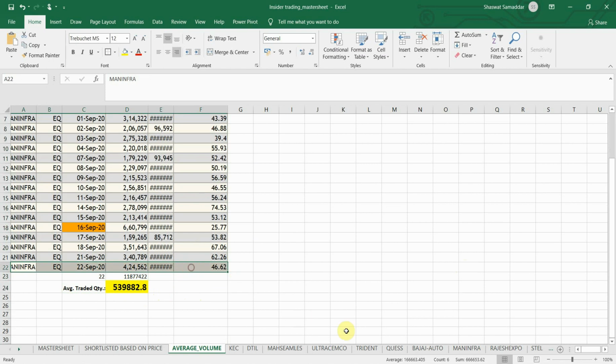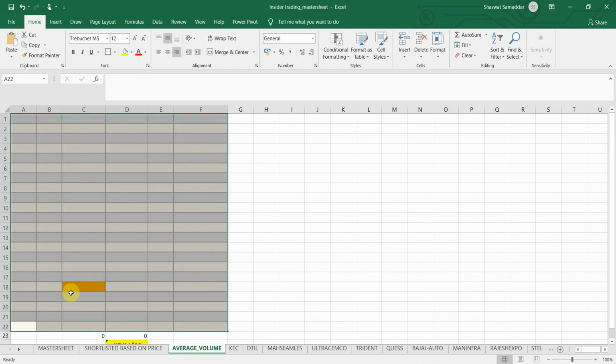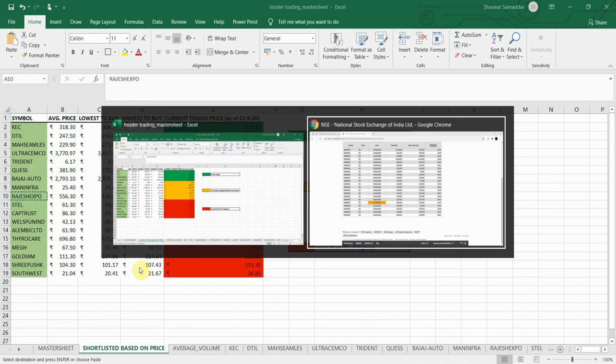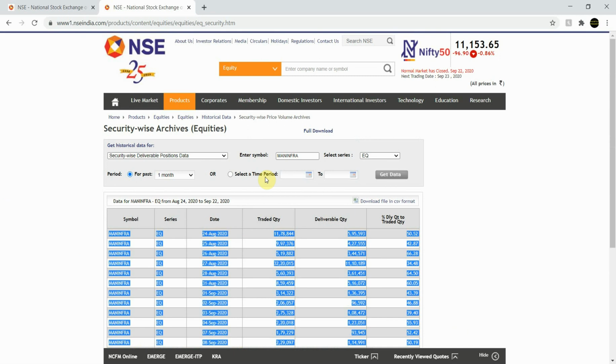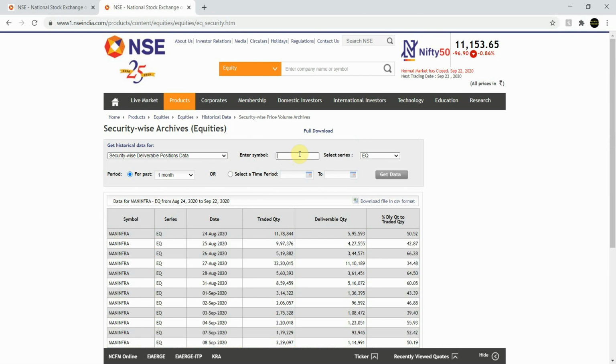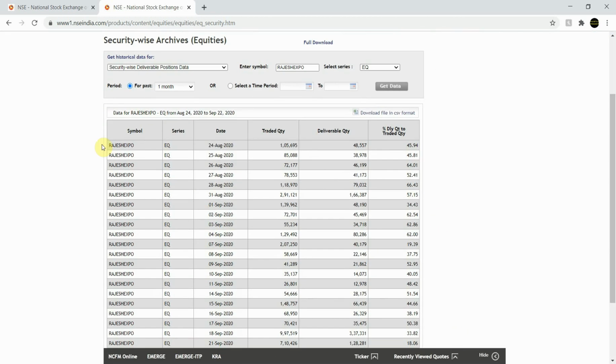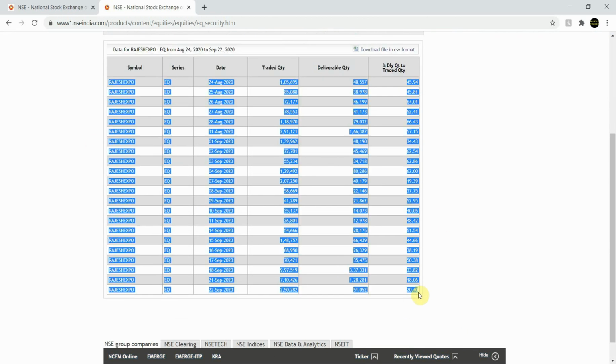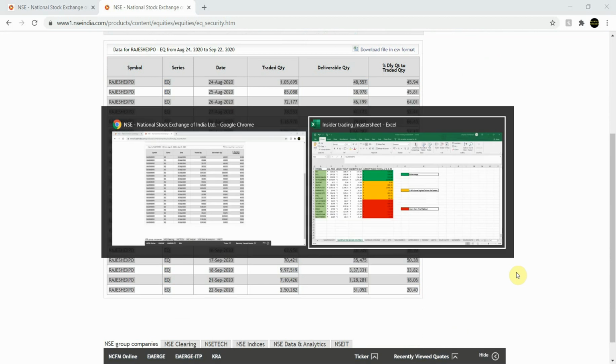So now we will jump on to the next one. Next one is Rajesh Expo. Okay, I'll copy it. I'll go to the enter symbol. I'll paste it. I'll click on the get data right here. I'll copy the table.